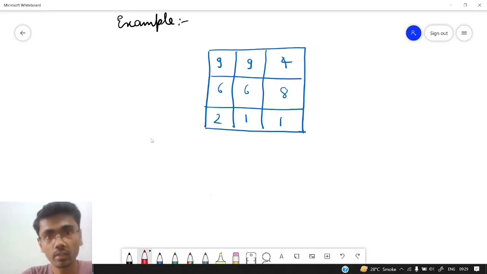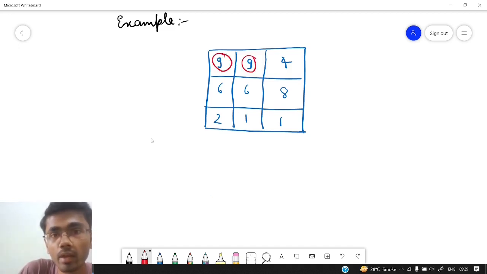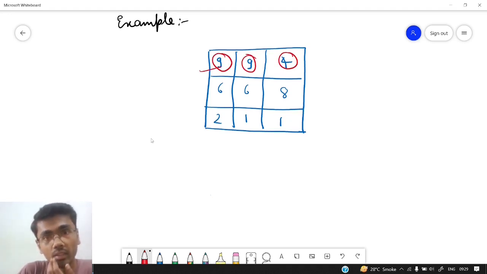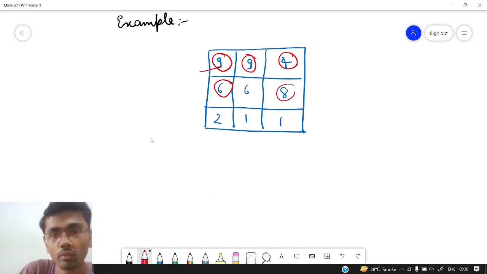So let us see the first example. One thing to notice is that they haven't specified the starting point. So we need to check each and every point as a starting point and find the longest increasing path. We can start with this 9 and find the longest increasing path, whether it is the longest or not. Then we can start with this 6 and find if there is a path which is the longest increasing path in the given matrix, and so on and so forth. We will try out each and every point.